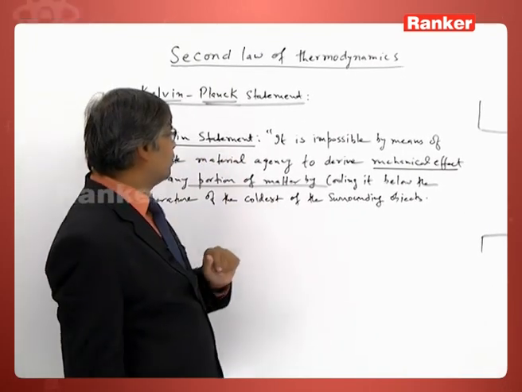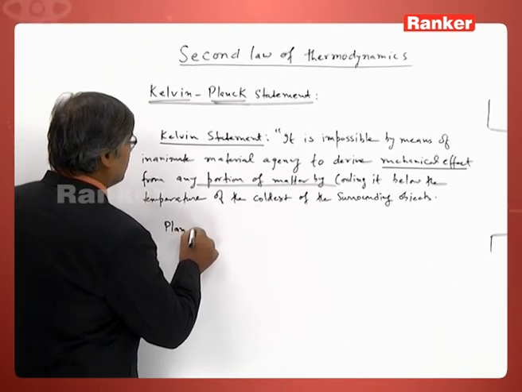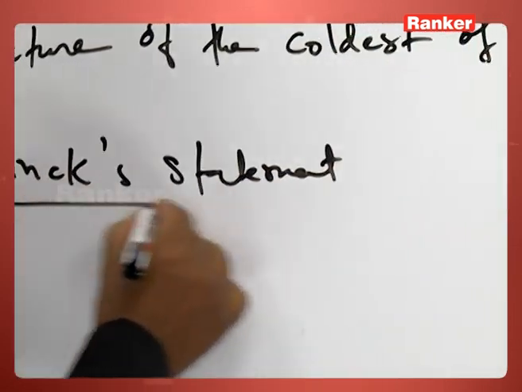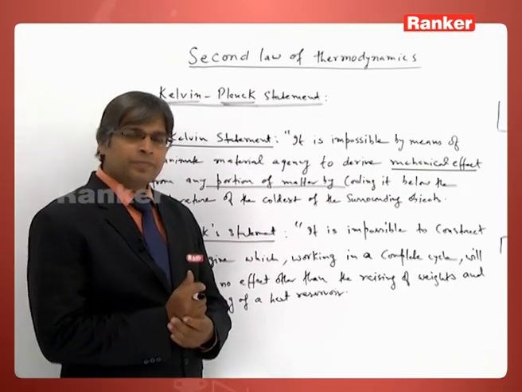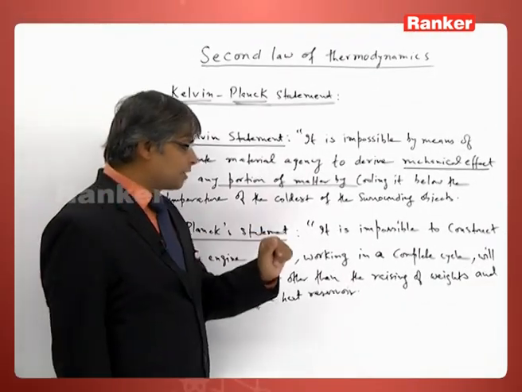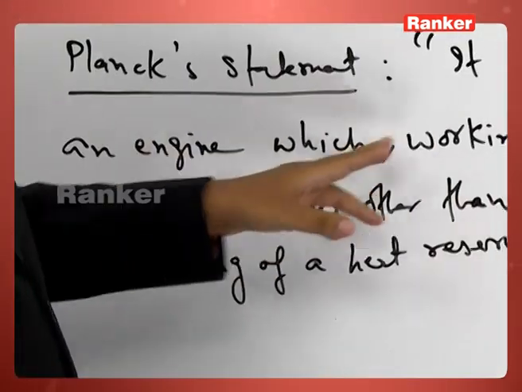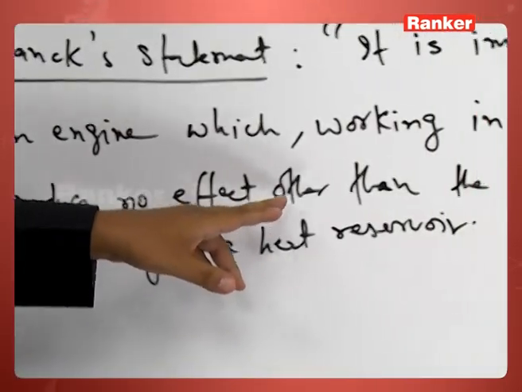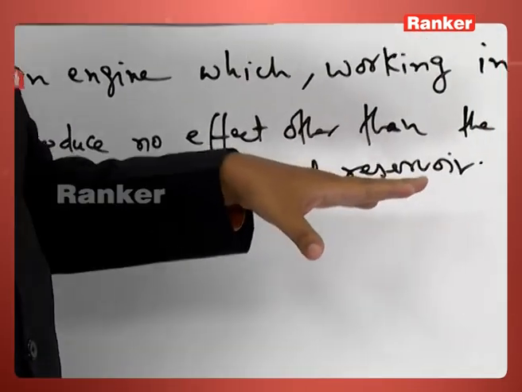Now this is the exact word of Kelvin. Now let us see Planck's statement, in the words of Planck. Planck's original statement is: it is impossible to construct an engine which, working in a complete cycle, will produce no effect other than the raising of weights and the cooling of a heat reservoir.